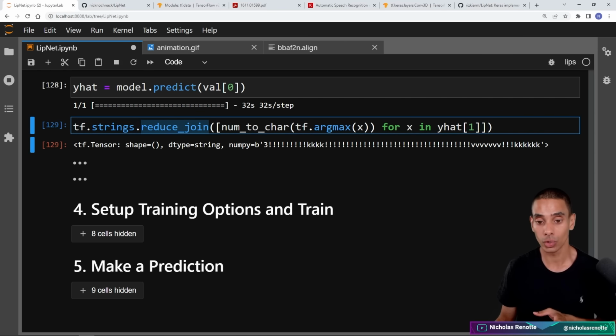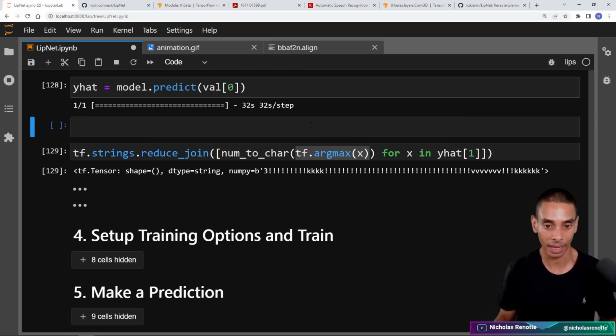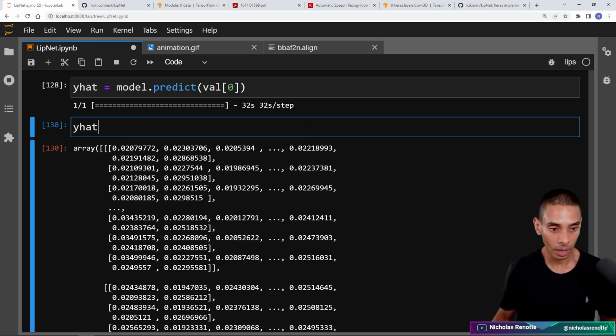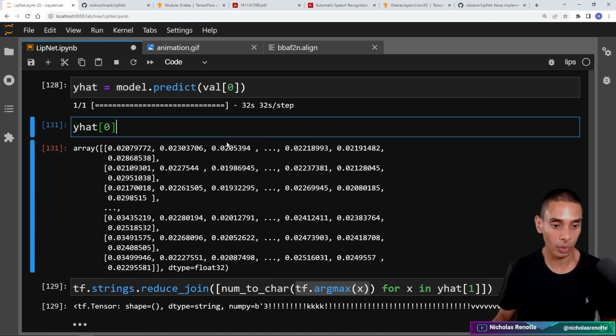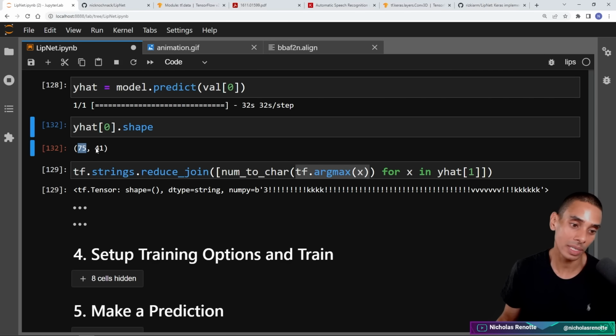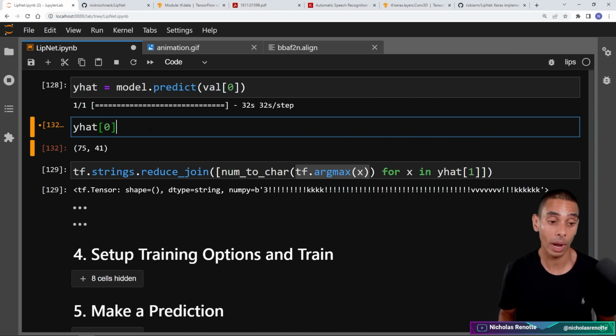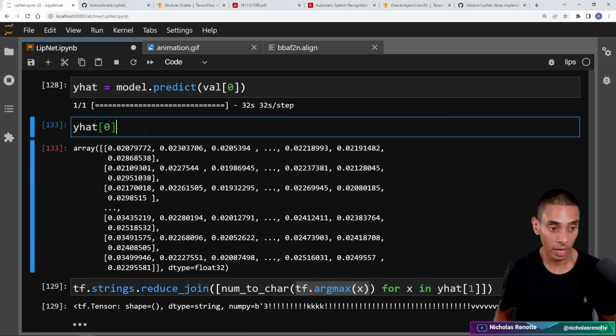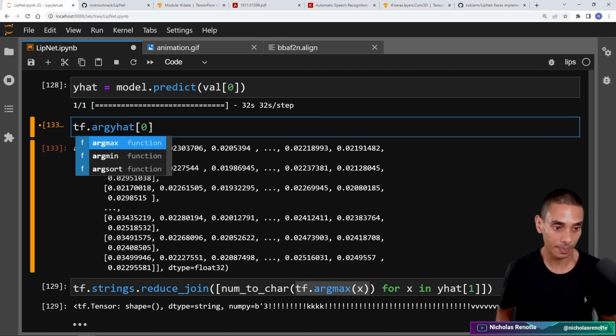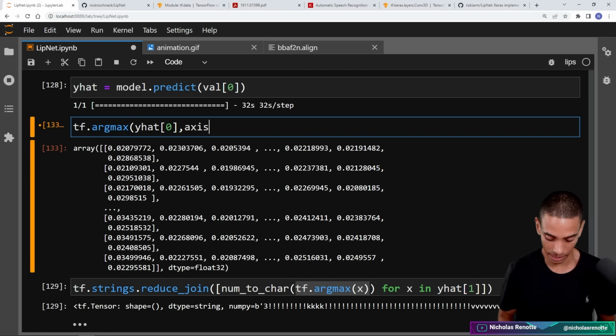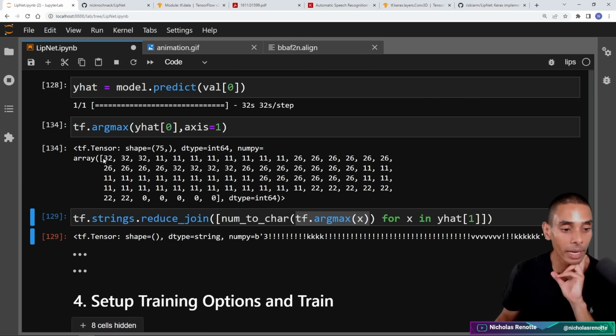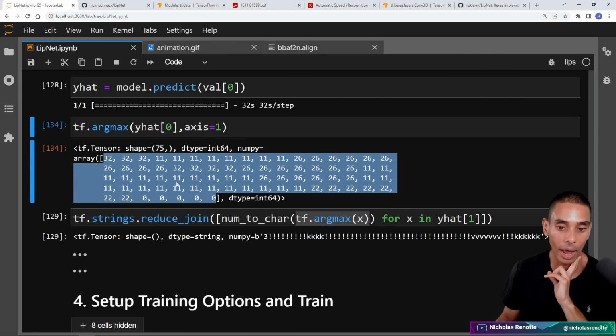So tf.strings.reduce_join, and we're using a greedy algorithm and just grabbing the maximum prediction returned back. If I show you the raw prediction, if I just grab one example, let's take a look at the shape. So we're getting 75 outputs, each one of these represented as an array with 41 values, which is just a one hot encoded representation of our vocabulary. So if I ran tf.argmax with axis equals 1, this is returning back what our model actually predicted. So a bunch of characters.